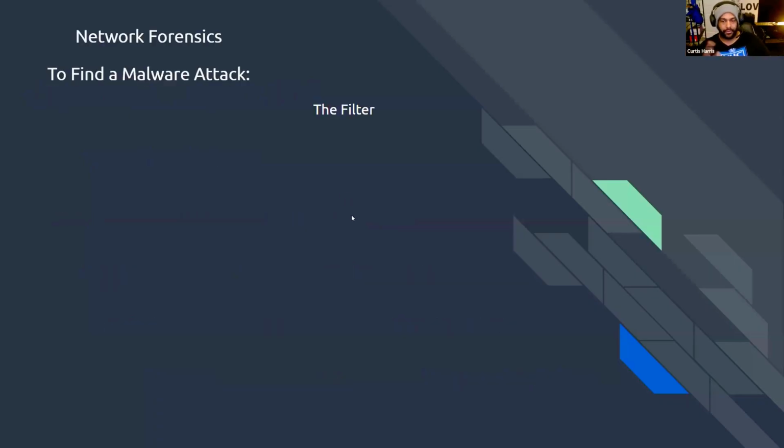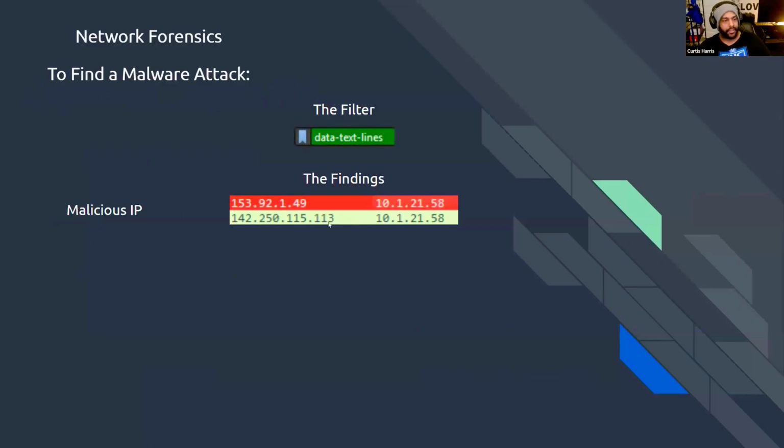So the filter that I used for Wireshark is known as data text lines. Basically what that does is it allows you to quickly identify things that come from specific IPs to then give you information about things that that specific IP is doing in plain text, meaning that over unprotected ports, which are things that traffic is sent, such as our port for HTTPS, which we use most every day everywhere, is 443, or an unprotected version of that, which is port 80, which is what we're looking at now, which is unprotected, non-encrypted text being sent over.